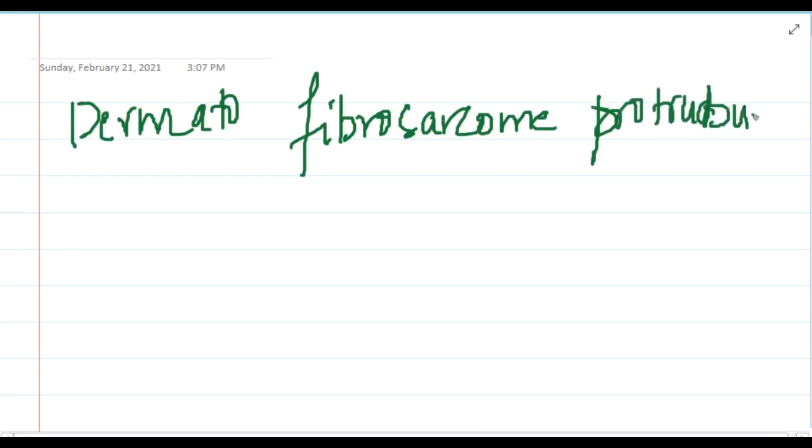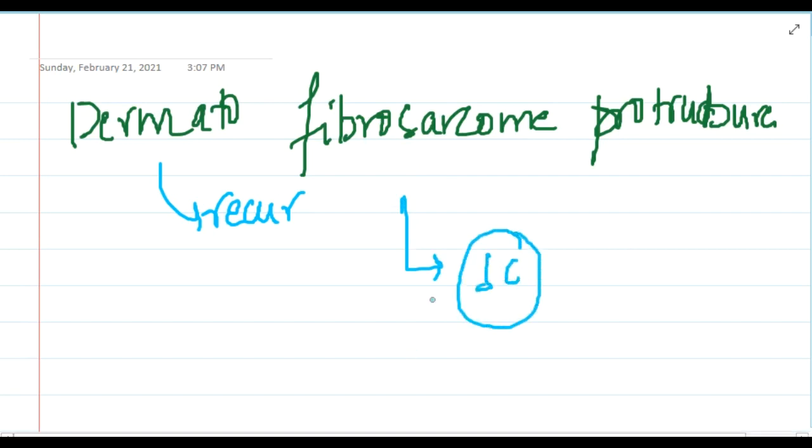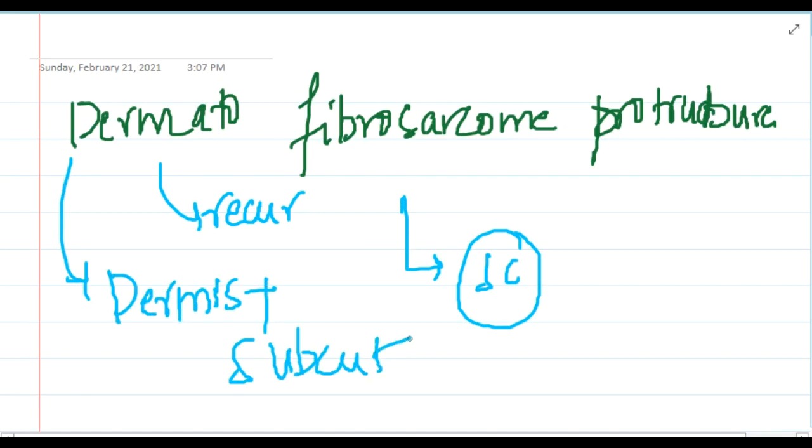This is a low grade sarcoma which will recur locally, has a high recurrence rate, and will rarely metastasize. Dermatofibrosarcoma protuberans has radial extension of tumor into the subcutaneous tissue. It mainly involves the dermis and subcutaneous tissue.